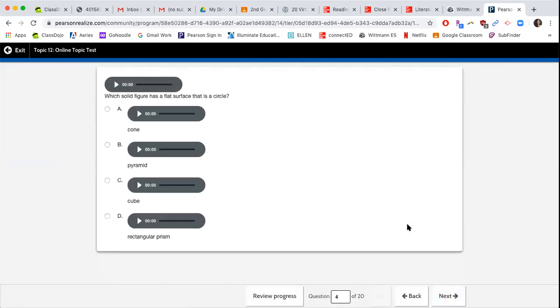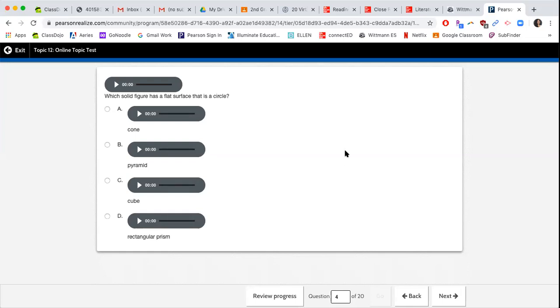Which solid figure has a flat surface that is a circle? So then what that means is if you were to trace that flat surface, a circle would come out. Okay, so which of those would you be able to trace and it will come out as a circle? And I'm gonna give you guys just a little tidbit of information.